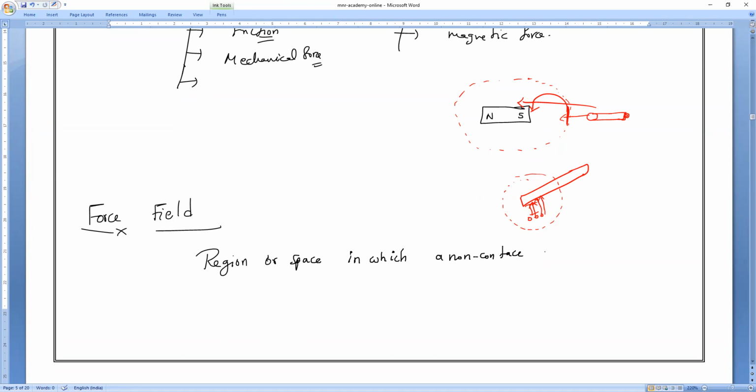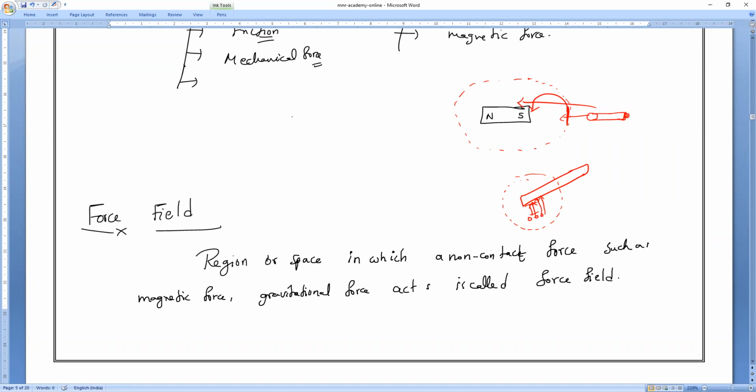A region or a space in which non-contact force, such as magnetic force, gravitational force, electrostatic force, etc., acts is called a force field.